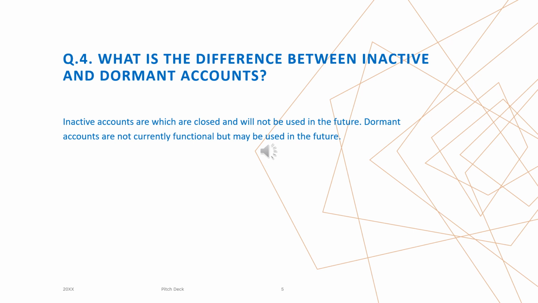What is the difference between inactive and dormant accounts? Inactive accounts are those which are closed and will not be used in future, whereas dormant accounts are not currently functional but may be used in future.